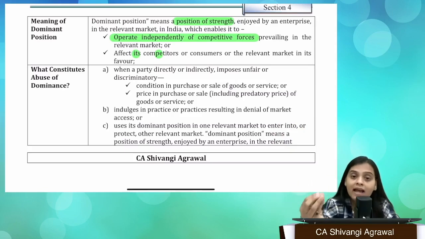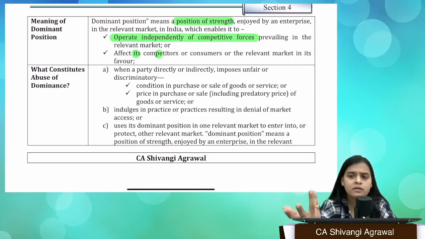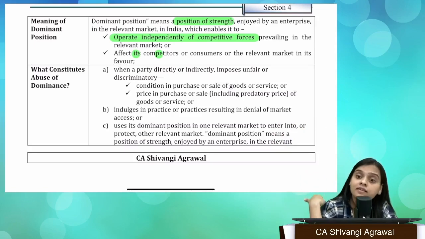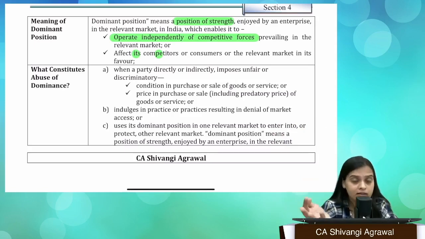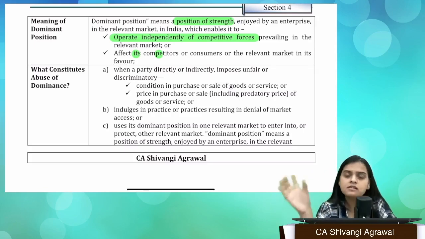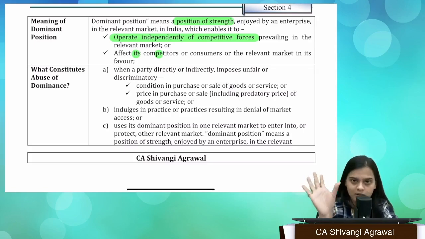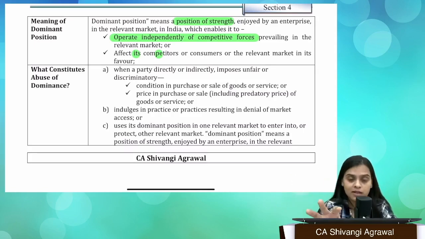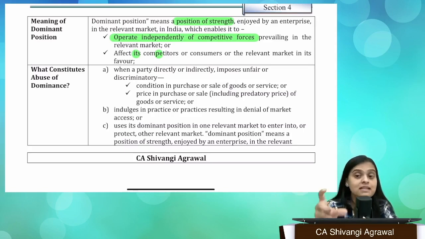And rice is more in demand in the southern areas than in northern India. So based on all the evaluation and factors, about which we'll read later, a relevant market is determined. Now, in that relevant market, it is checked whether an enterprise is enjoying a position of strength or not. If yes, then it is enjoying a dominant position.